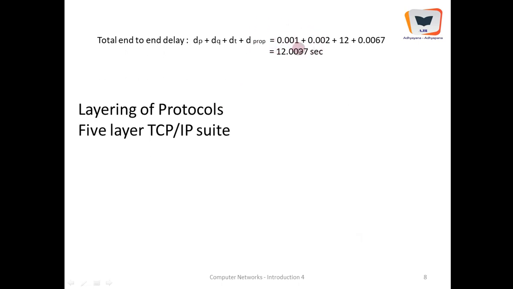You add everything, you will get total end-to-end delay. Queuing delay is 0.002, it was 2 into 10 to the power of minus 3, and when it is expressed like this, it will be in fractions. This is the average queuing delay, and this is 12, which we just calculated in the previous slide, the transmission delay, and this is propagation delay. If you add together, total end-to-end delay is 12.0097 seconds.